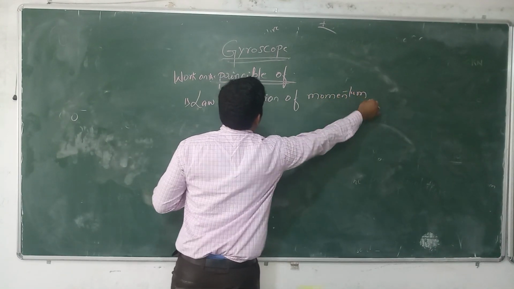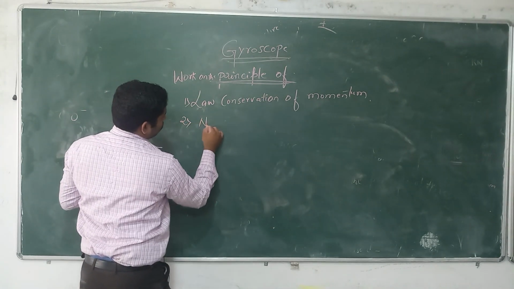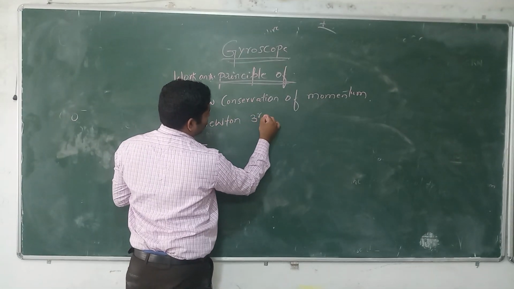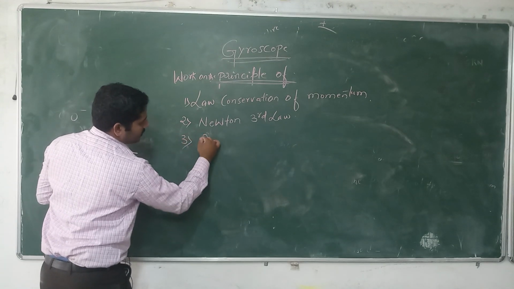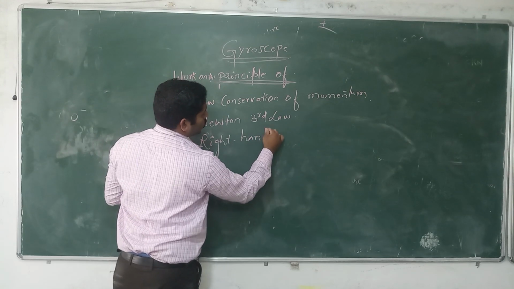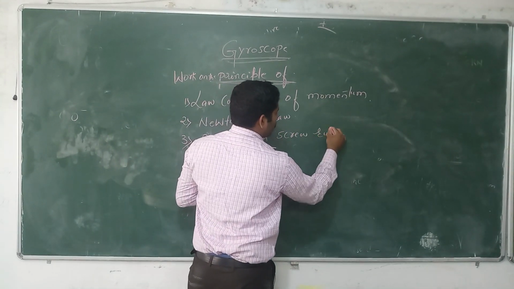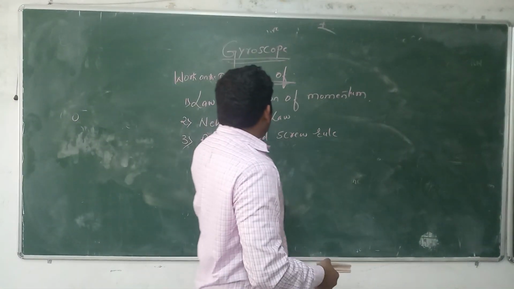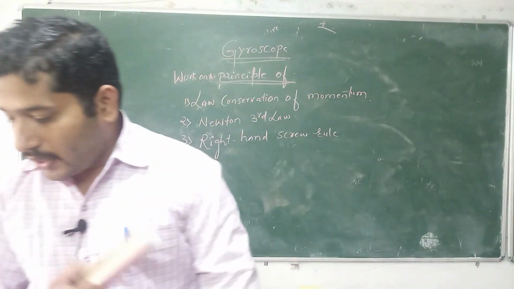Second, it works on the principle of Newton's third law. And the third one is the right hand screw rule. Okay, here. So we are going to learn one by one. So the law of conservation of momentum. What does it state? Does anyone know about this?